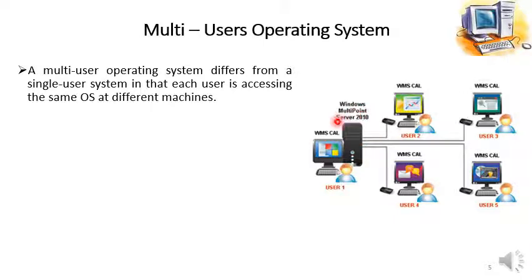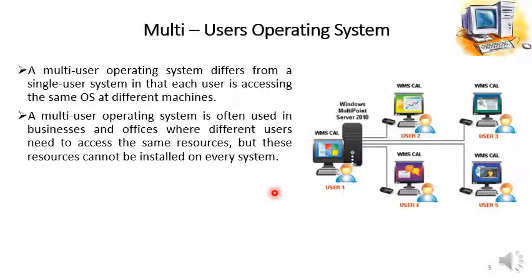A multi-user operating system is installed, and that operating system is providing services and access to multiple users like user 1, 2, 3, 4 and 5. There are 5 users which are getting services from a single operating system, and single operating system is providing services to these multiple users. So such an operating system is called multi-user operating system.